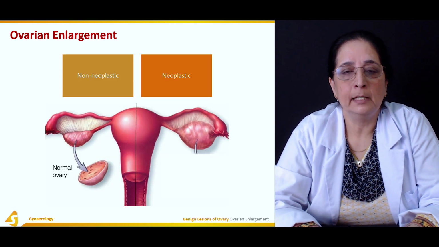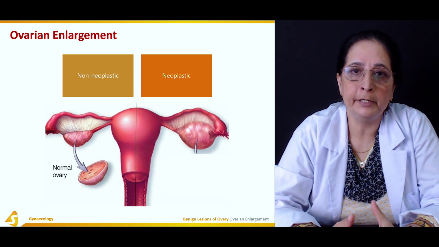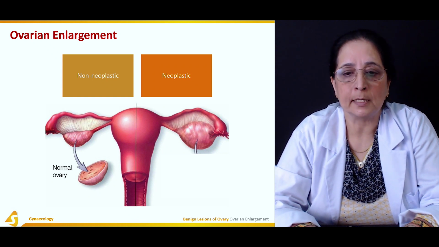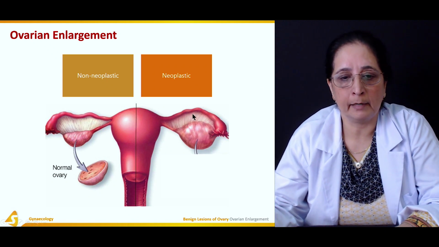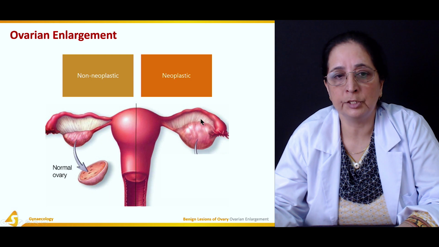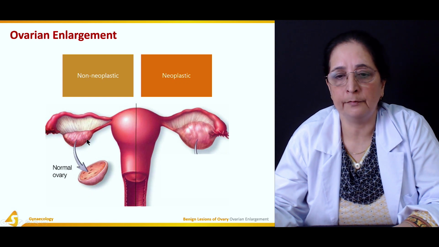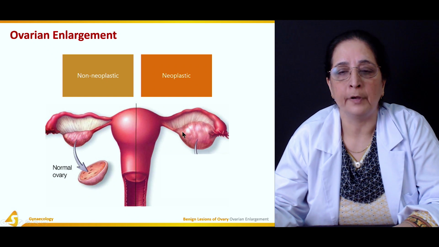First, ovarian enlargement. Ovarian enlargement can be due to non-neoplastic causes or it can be due to neoplastic causes. If you see in this diagram, this is the enlarged ovary and this is the normal sized ovary, and that's the section of the normal ovary. So this ovary is the normal size, and if you compare it, this is the enlarged ovary.